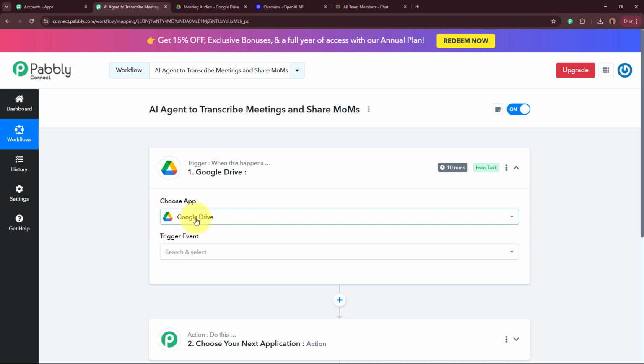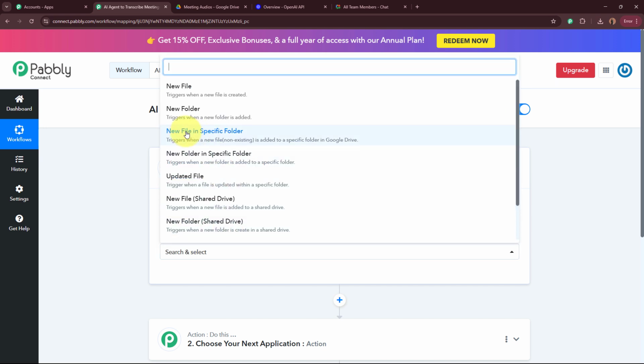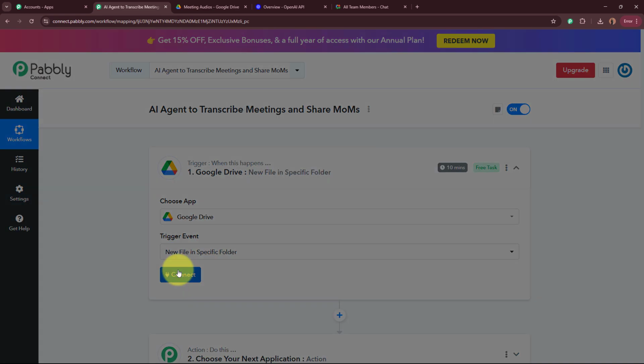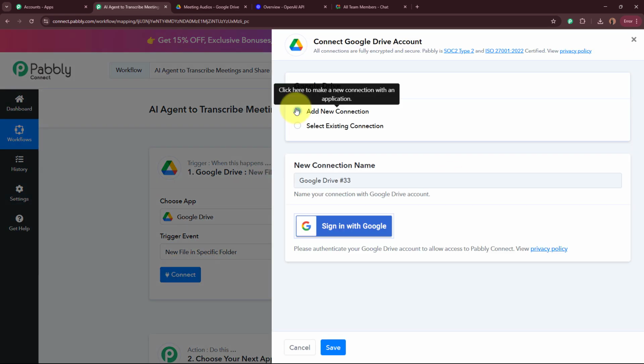And that is why for my trigger application, I have selected Google Drive, and the trigger event over here is going to be new file in specific folder. Then I'm going to click on this Connect button. A window is going to appear in front of you on which click on Add New Connection, or else you can select the existing connection that you've already created. After that, click on Sign In with Google button right here.